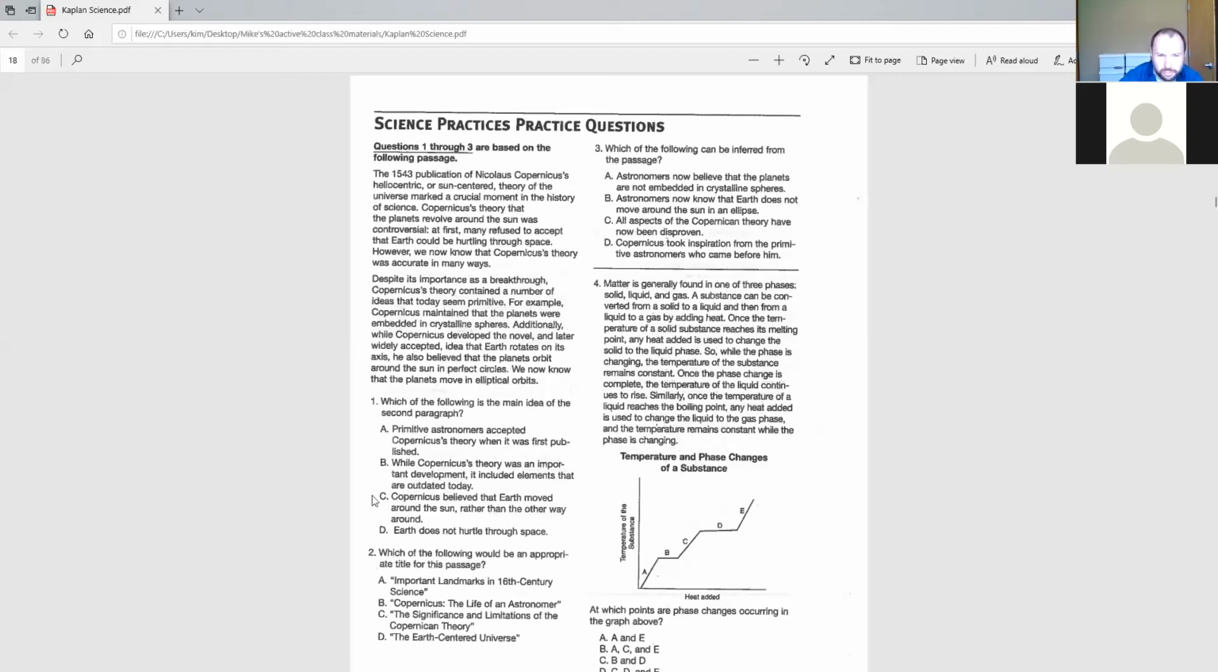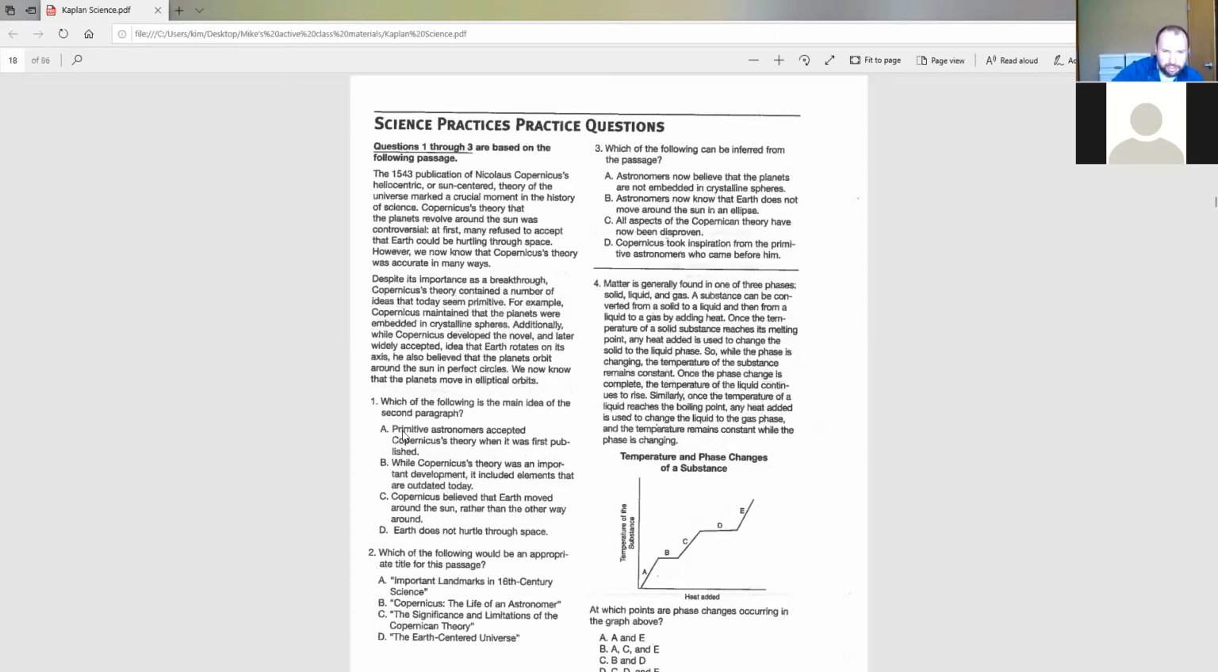So I can pretty quickly throw out D, Earth does not hurtle through space. That is a quote from in here, but it is from the first paragraph, okay? So it's definitely not a main idea of the second paragraph, and the paragraph was talking about the opposite, that Copernicus proved that Earth was traveling through space. So it is definitely not it.